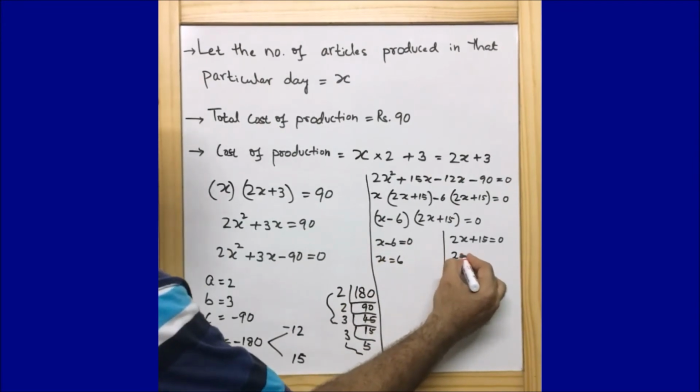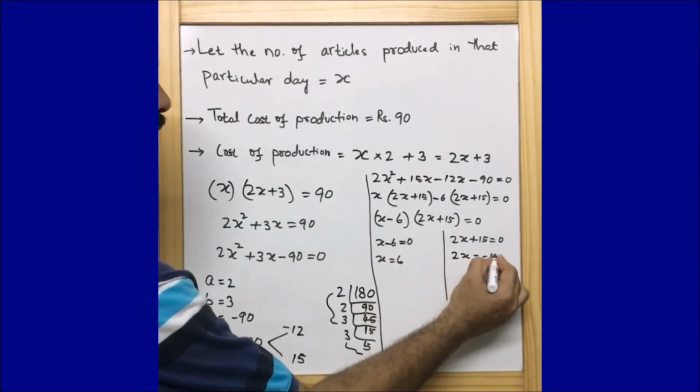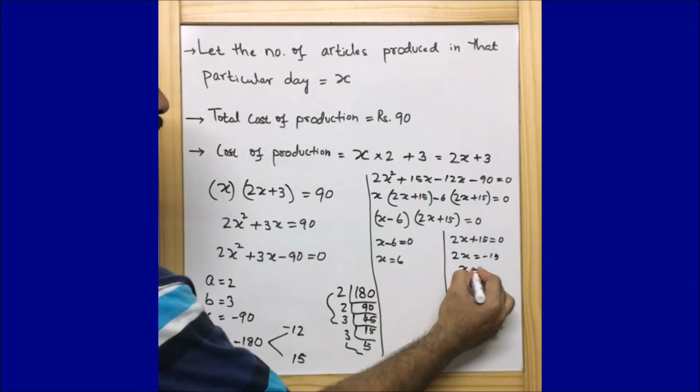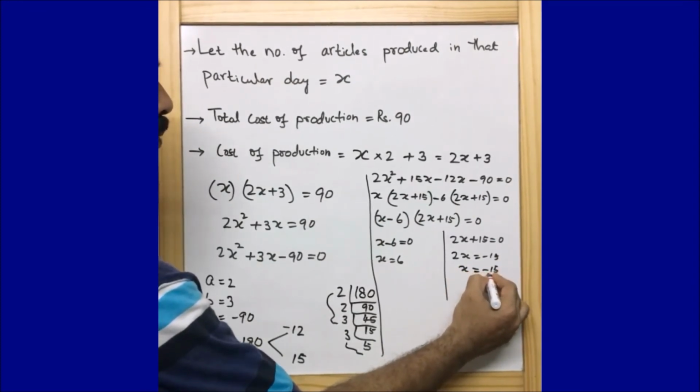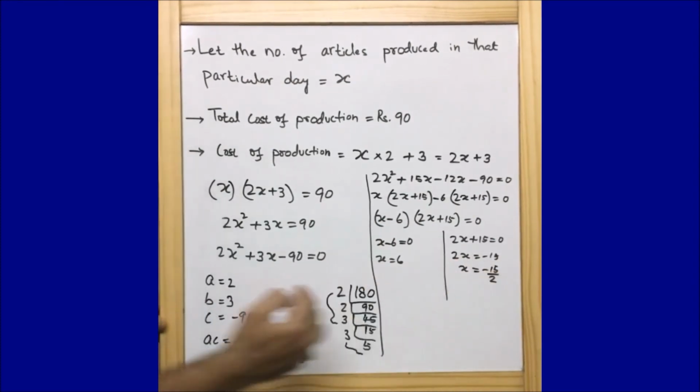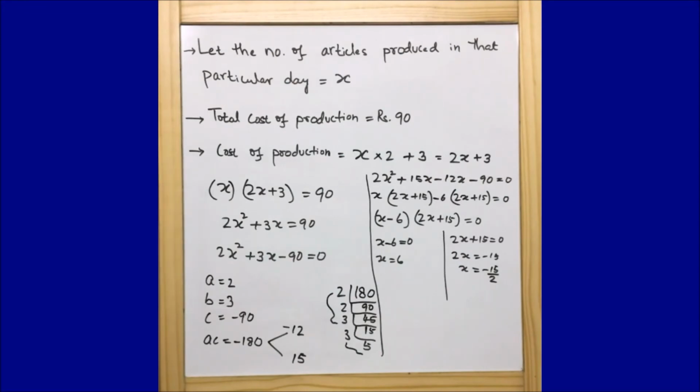And here we can say 2x is equal to minus 15, or I can say x is equal to minus 15 by 2. Now guys, we are able to find out the two values of x. One value as x is equal to 6 and the other value as x is equal to minus 15 by 2.